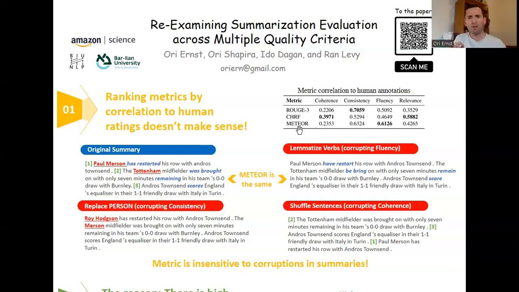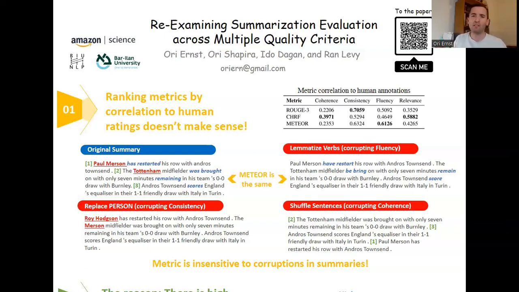Meteor uses lexical match, unigram lexical match between the system summary and the reference summary. In fact, it's a bit strange that this is the best metric in fluency because you can shuffle all the unigrams and get the same Meteor, but very bad fluency. So it's a bit strange.